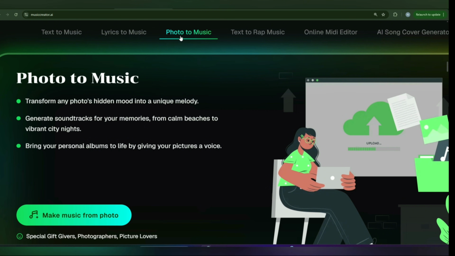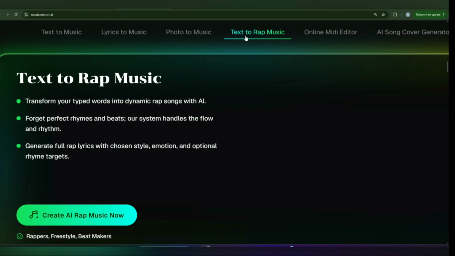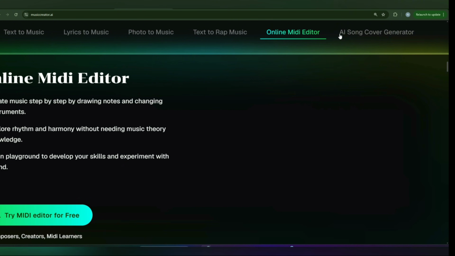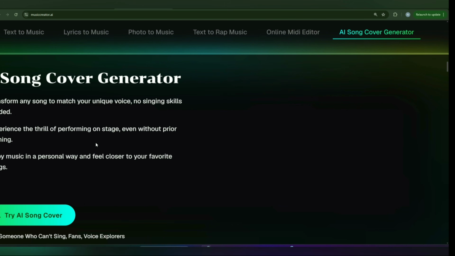You need to upload a picture of any event. You can also give it for a soundtrack that will be generated. In this way, you can also give text for rap music. That is another level category. You can easily check here. Audio, you can even add the song too.